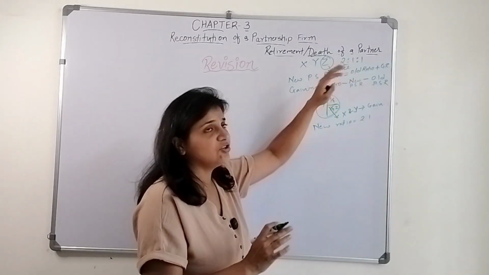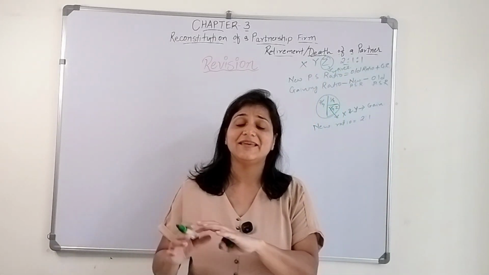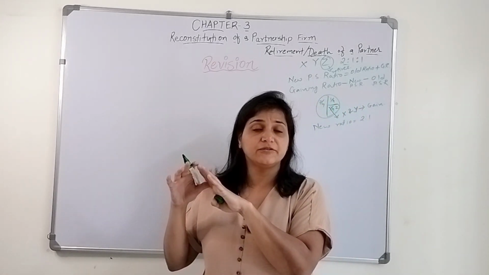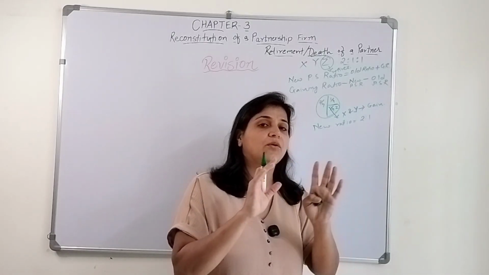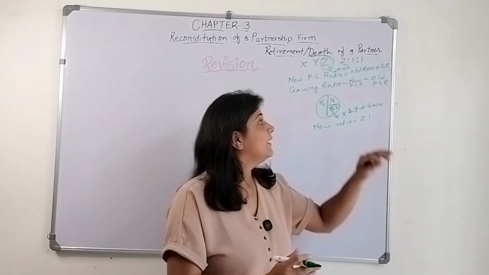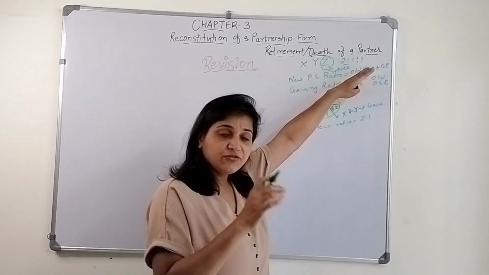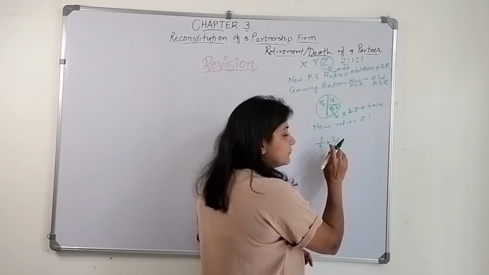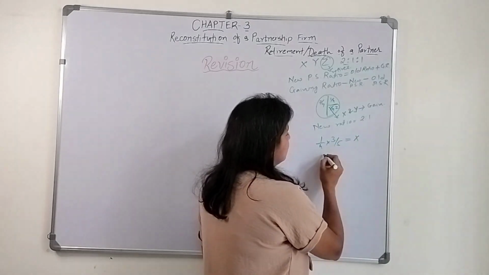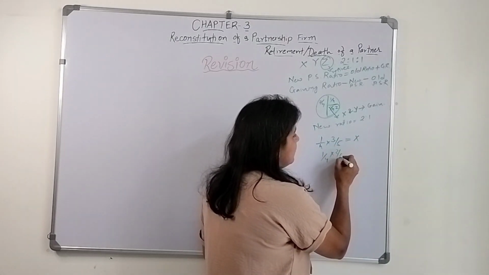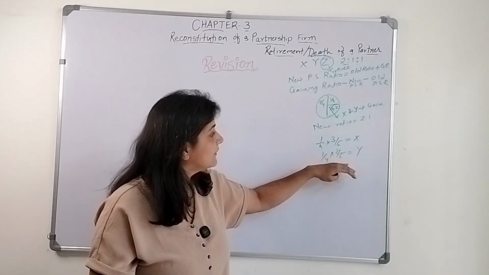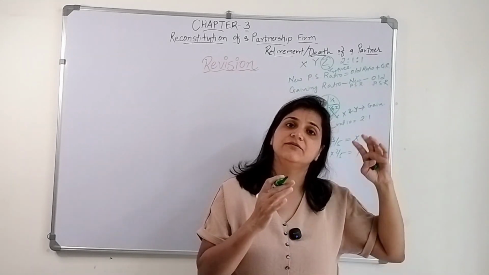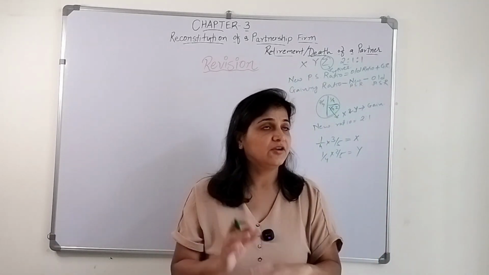If the gaining ratio is given, likewise if it is said that this 1/4 of the profit of Z will be shared between X and Y in the ratio of, let's say, 3:2, then 3/5 of 1/4 will belong to X, and 2/5 of 1/4 will belong to Y. This 3/5 of 1/4 and 2/5 of 1/4 will be added to their old ratio, and we will get their new profit sharing ratio.